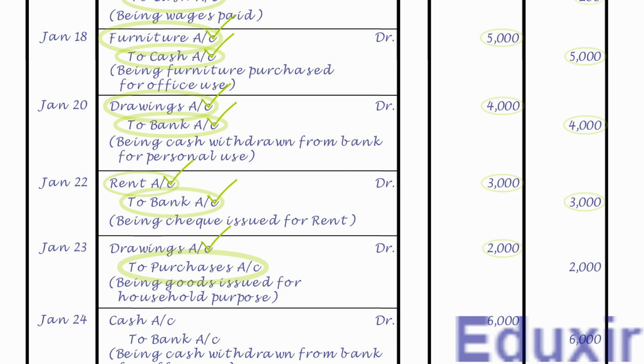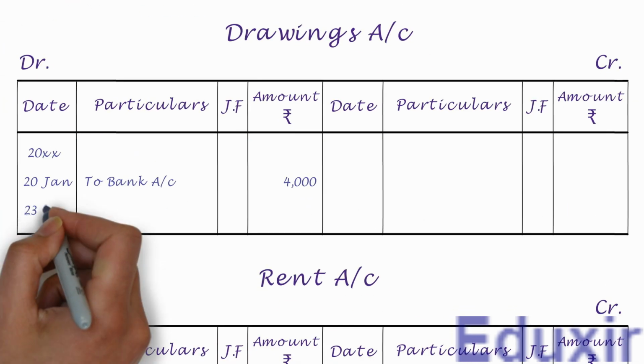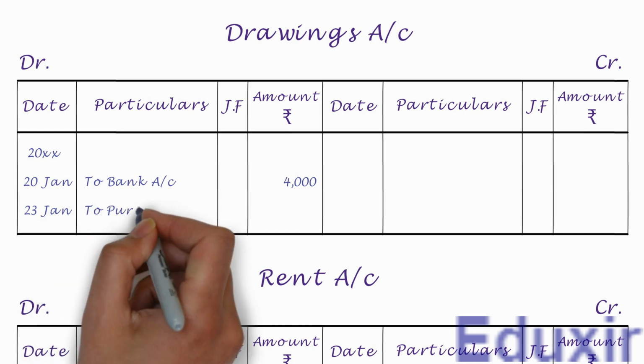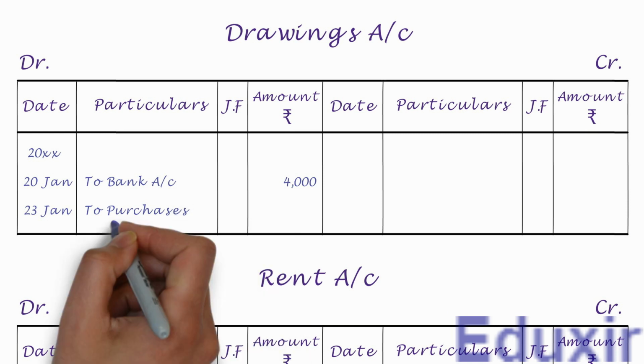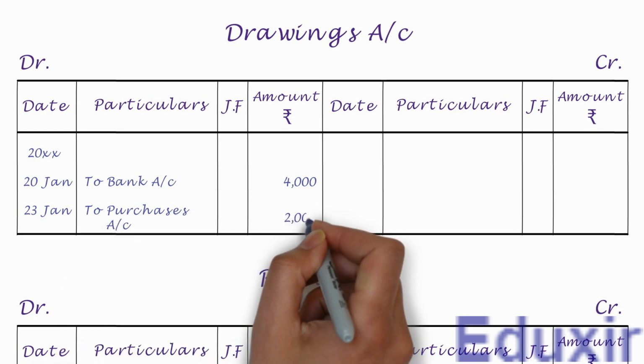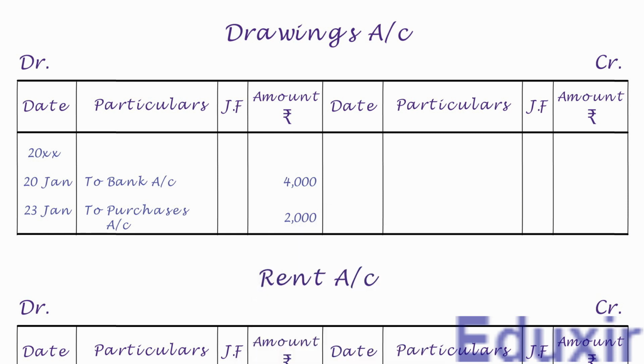Now on the debit side, let us first write the date in the date column. We need to write to purchases account into the particulars column. Let us write the debit amount of 2000 rupees into the amount column. With that, we have completed the posting of this journal entry into the drawings account. Let us now take up the next entry.